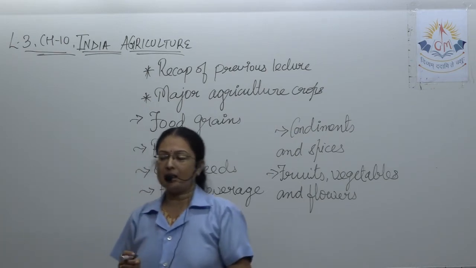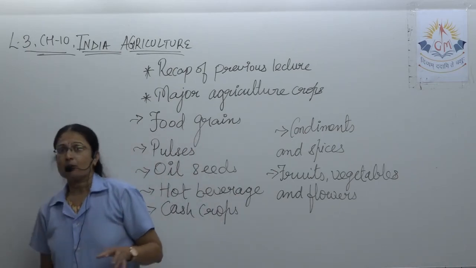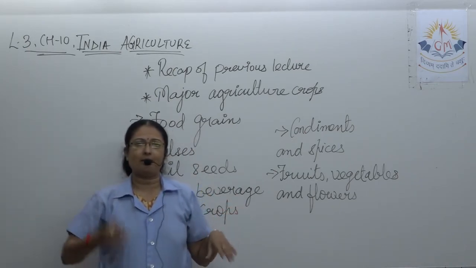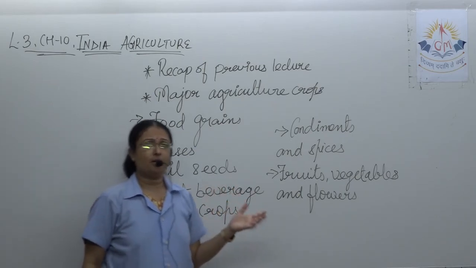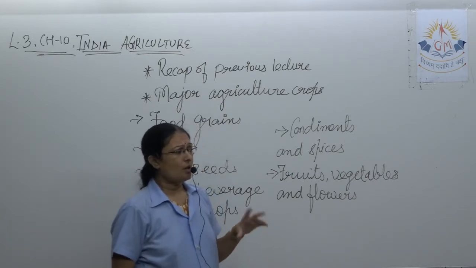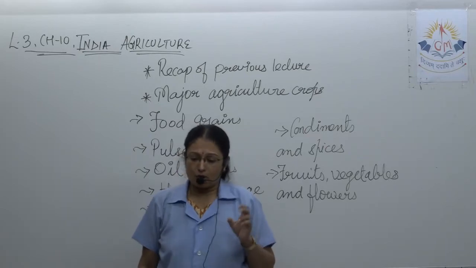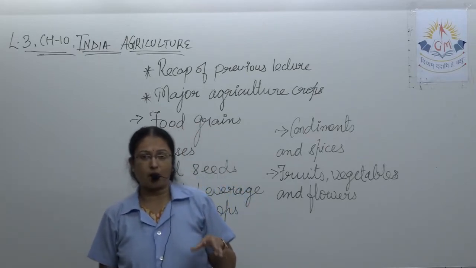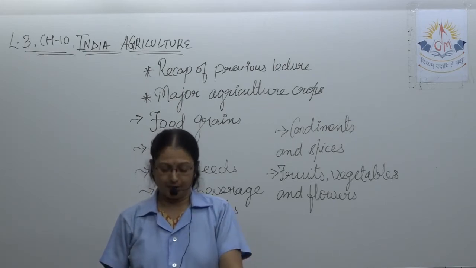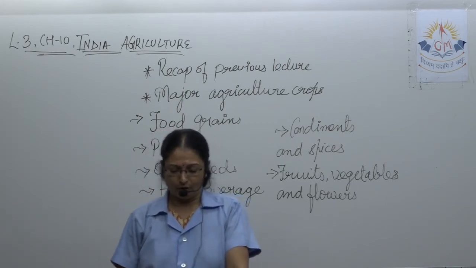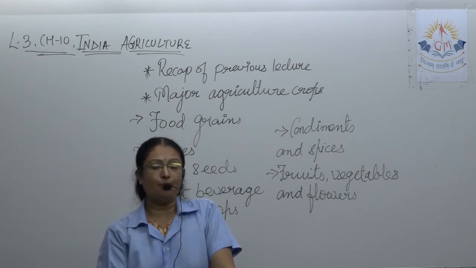As India has vast geographical diversity, all parts of India have different locations and different temperatures. Even the rainfall is different in all parts of our country. So according to the geographical diversity, condition, climate, variety of land and the amount of rainfall, we have different crops grown in different parts of India.